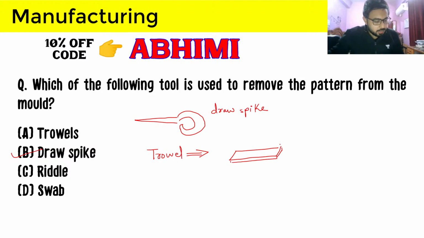So Sorendra has given, I think, every term here. He has given the correct explanation of the terms. Trowel is used to smoothen the surface. Sorendra has said that swab is used for applying water, and riddle is used to remove foreign material. So that is all correct, and let's see what these things are by drawing their rough diagrams quickly.